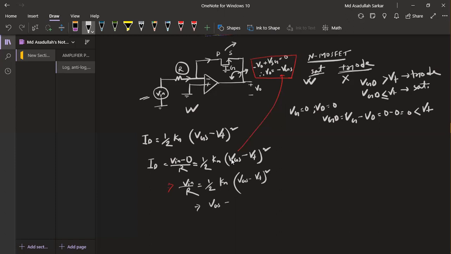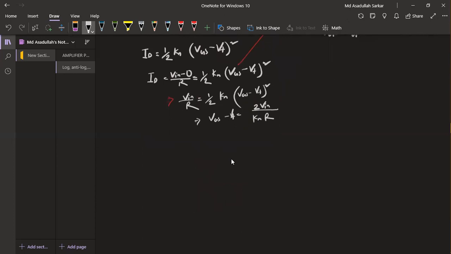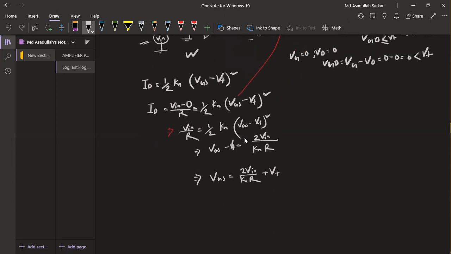So VGS minus Vt is equal to the root of 2V input by Kn into R. Oh, okay, I made a fault. This comes after taking the root, so this will be root over 2V input by Kn into R.